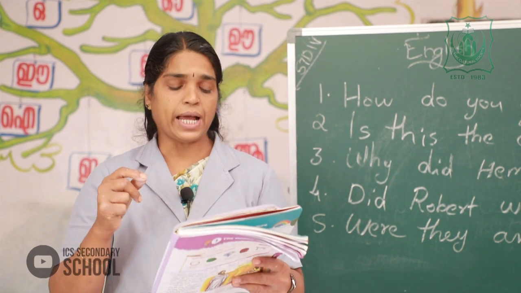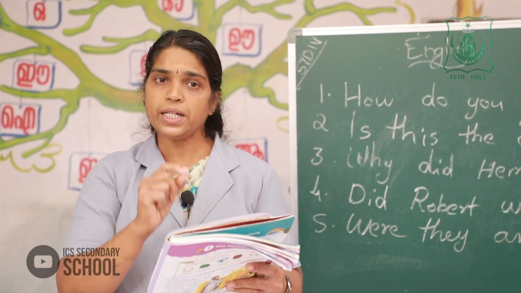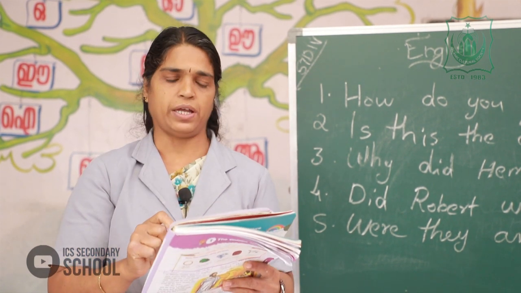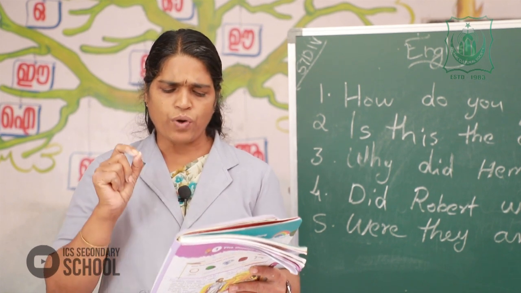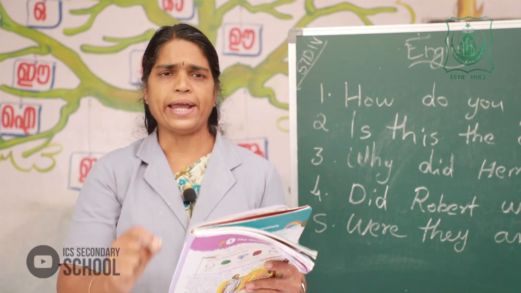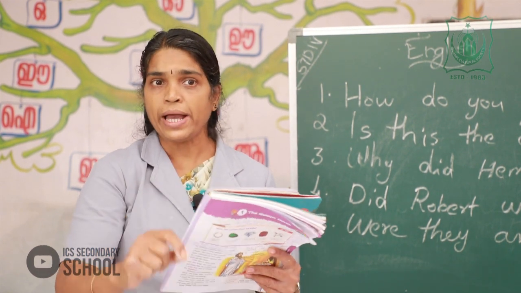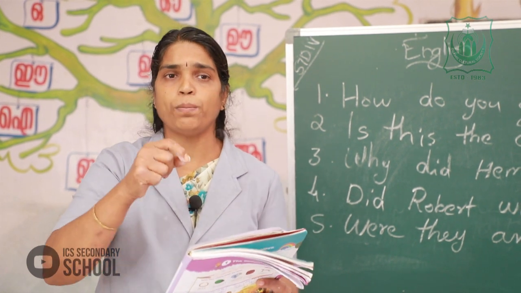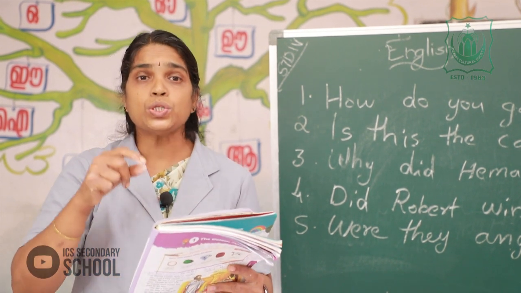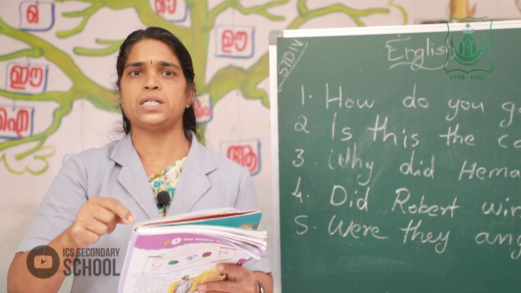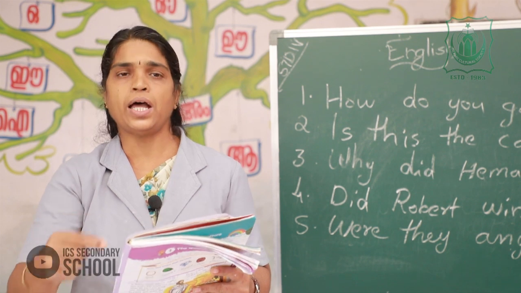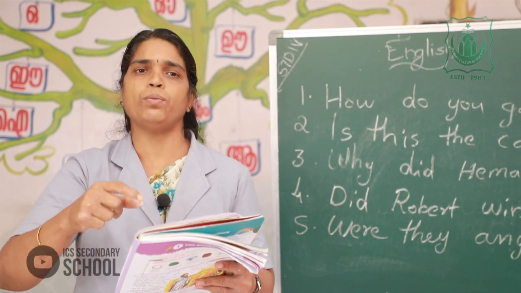Once again I repeat. Write a short poem about rain. In that short poem, you should specify what you like, what are the things you like in the rain and what you don't like about rain. Something you like and something you do not like, those things should be in that poem. When you are writing the poem about the rain, you should keep in mind that the things that you like and dislike about rain, that idea should be in the poem.